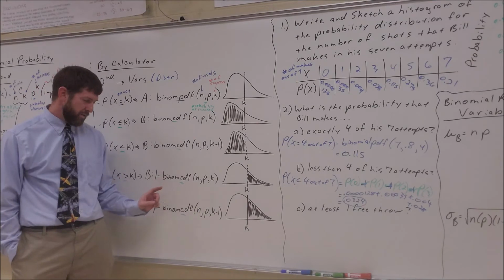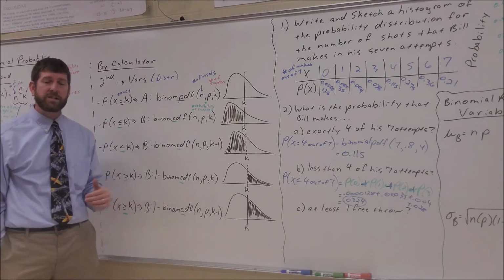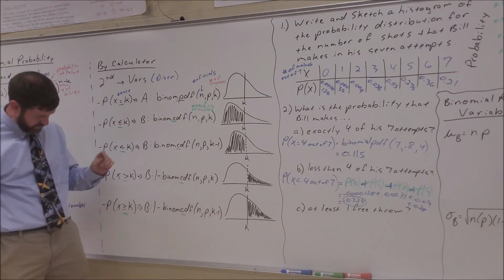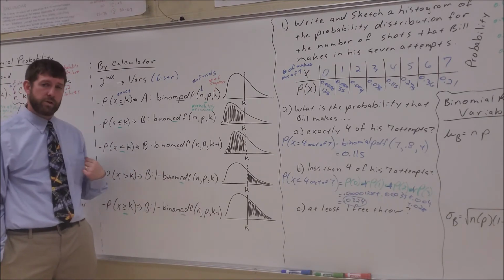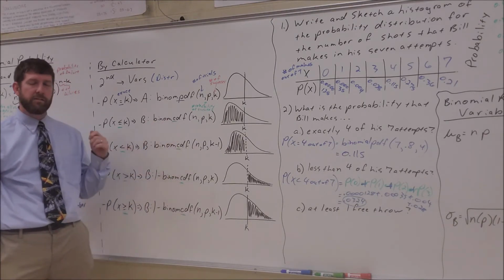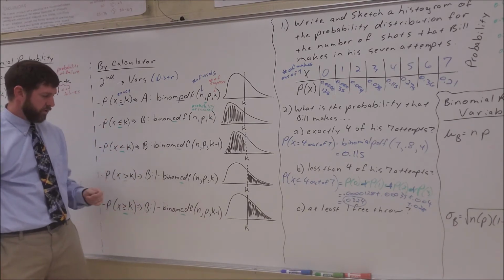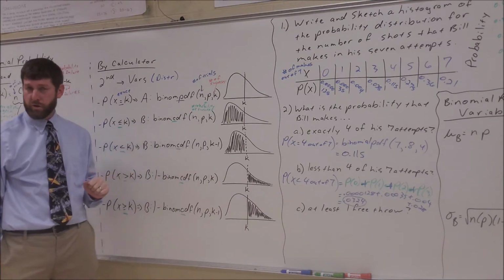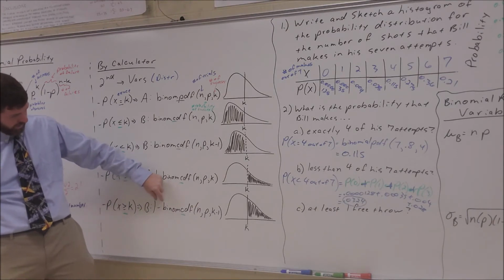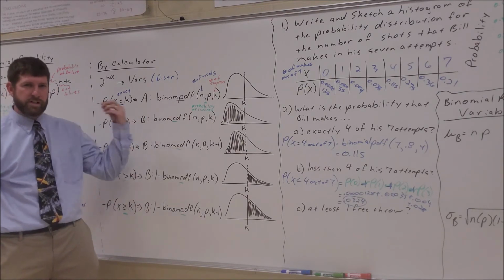And what if I want a greater than or equal to situation? So if I want at least 4 makes, or greater than or equal to 4 shots. Well, then I don't want 3 or fewer shots. And you always have to count it as an or equal. Remember, CDF is by default a less than or equal to function. So you always have to think of it in those terms. So if I want greater than or equal to 4, I don't want less than or equal to 3. Don't want means 1 minus, and then I take my 4 and subtract 1 and turn it into a 3. So you can reason through each one of those.